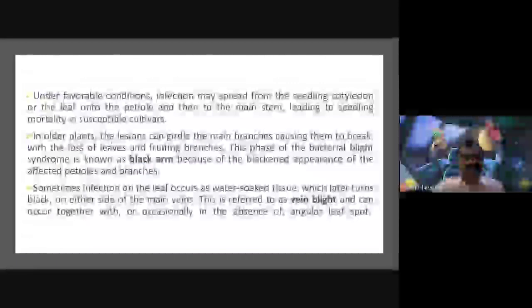In favorable conditions, infection may spread from the seedling cotyledon or the leaf onto the petiole and then to the main stem, leading to seedling mortality in susceptible cultivars. So the infection spreads not only in the matured plant but from the seedling onwards.